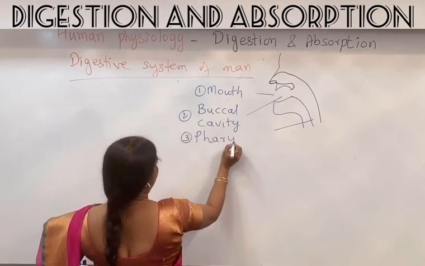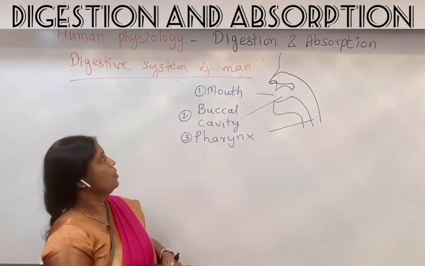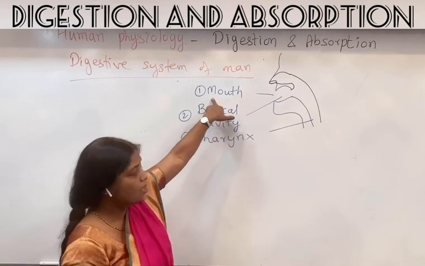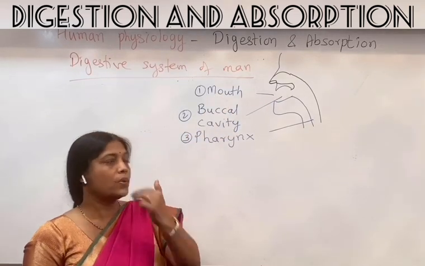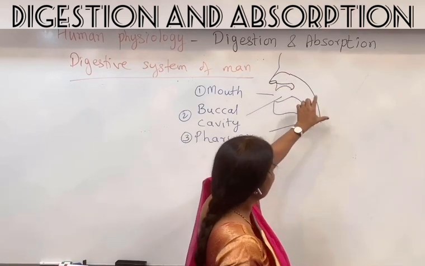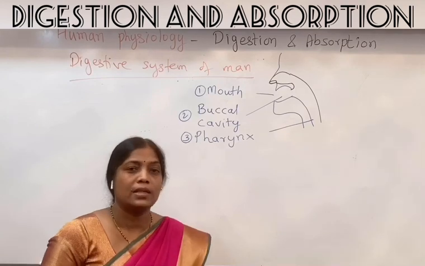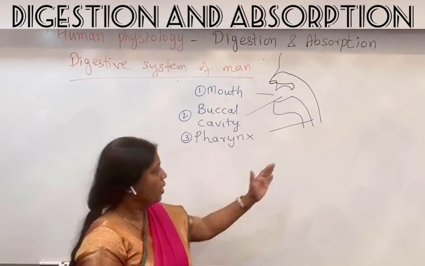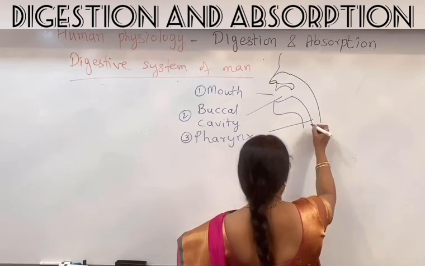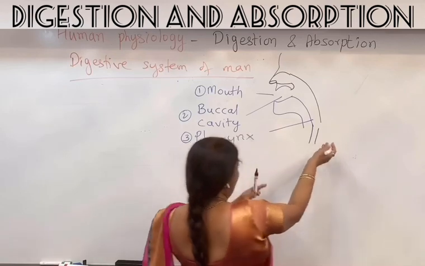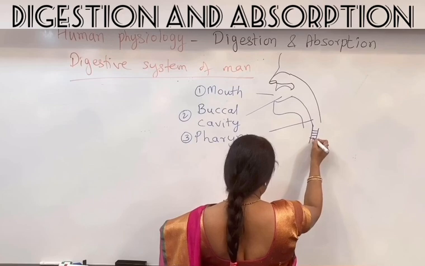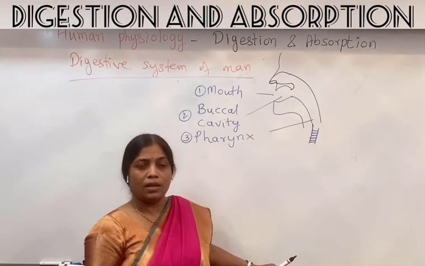So the digestive system of man consists of the alimentary canal, which begins with the mouth. Now this mouth leads into a cavity called the buccal cavity. The buccal cavity and nasal cavity together open in a small short tube, around 12 centimeters long, called the pharynx. Now again this pharynx gets separated into two tubes. One of the tubes, which is broad and short, on the anterior side is the trachea, about which we'll study in the next chapter, that is the respiratory system.